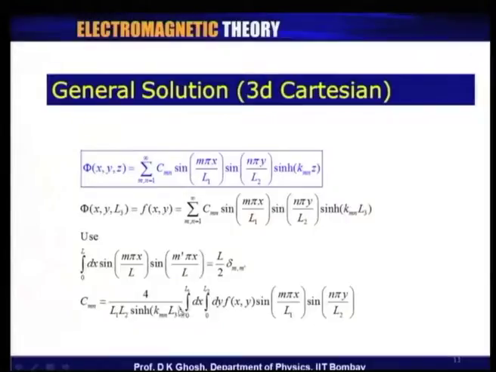So, this is what I get there, and that tells me that if I know the function f x y and I have been given everything else that I require there, and in principle if I can do those integrations, then in principle C m n, these coefficients, are known to me.